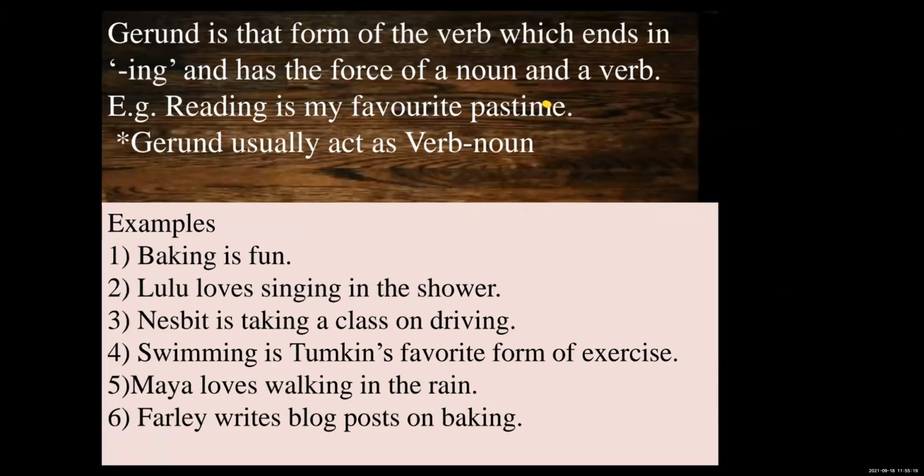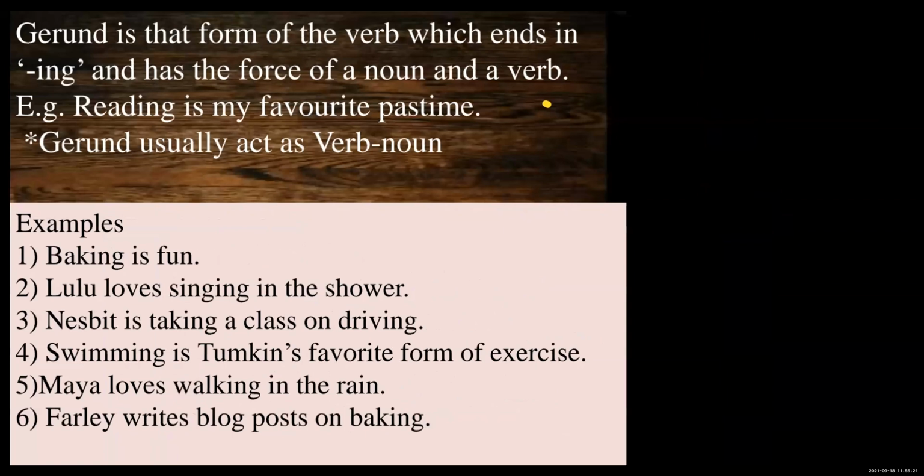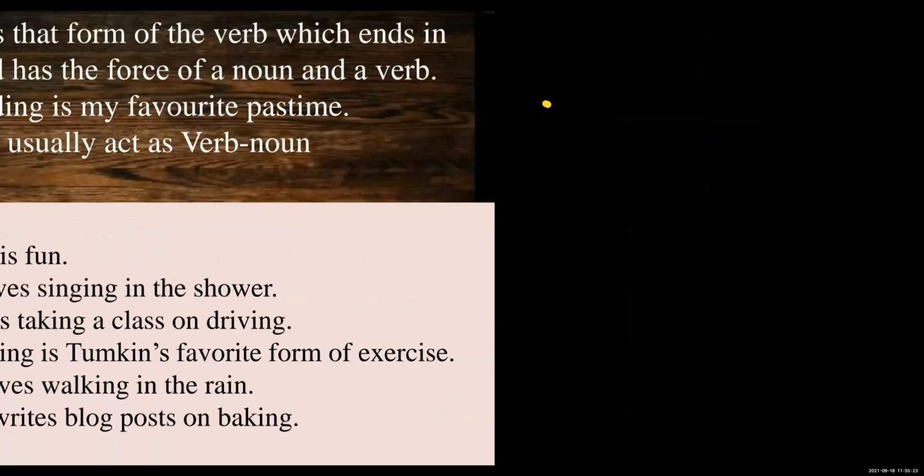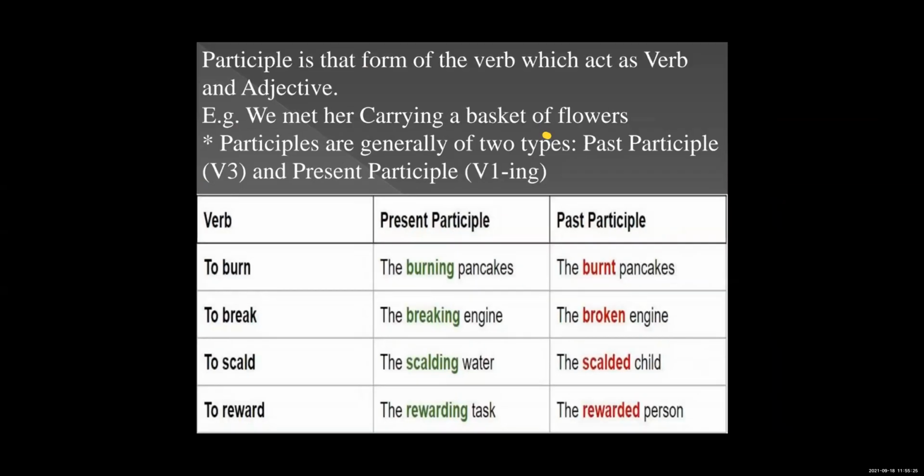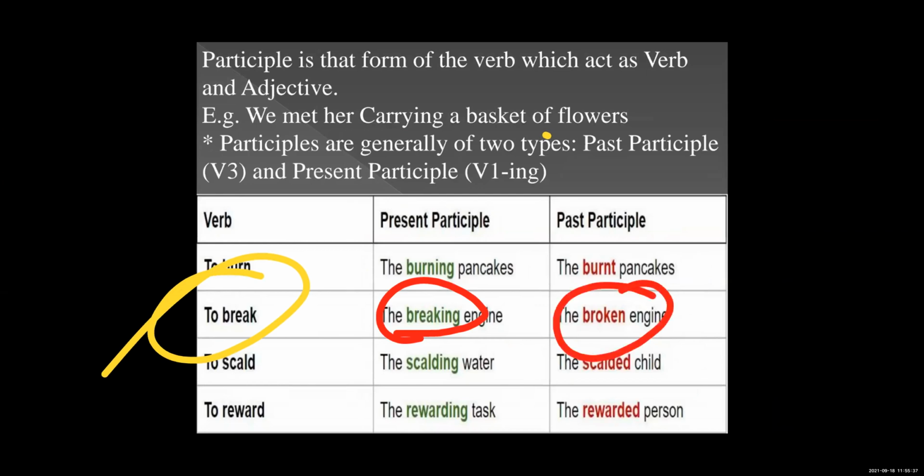Okay, just like here, the second question, to break is your verb. But breaking is also an action, so it goes in a participle. Broken is a past form, so it also goes in a past participle.